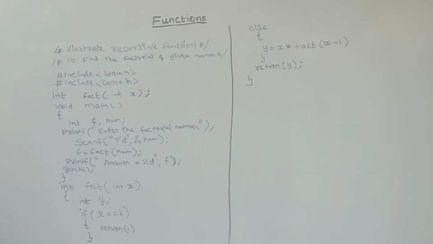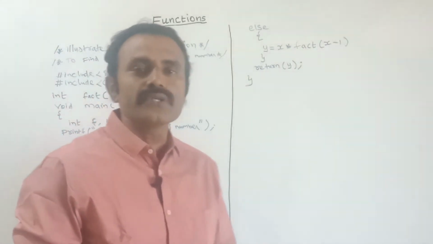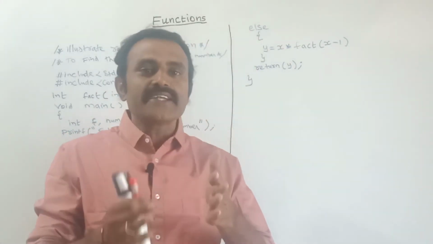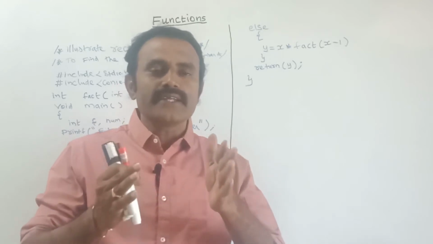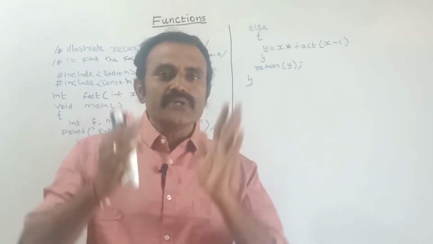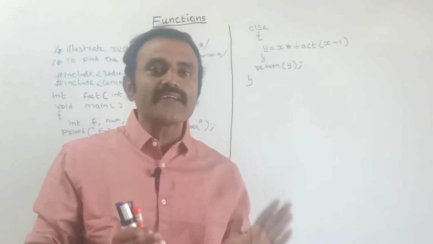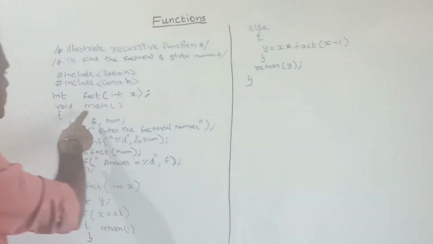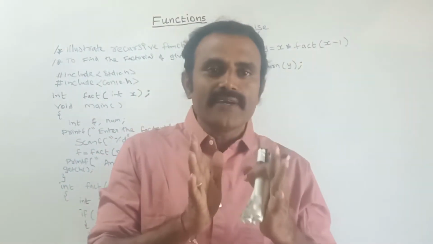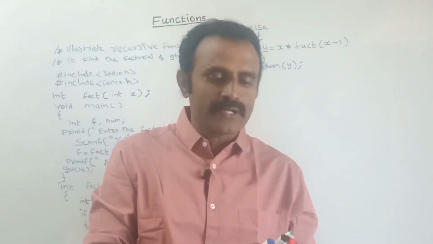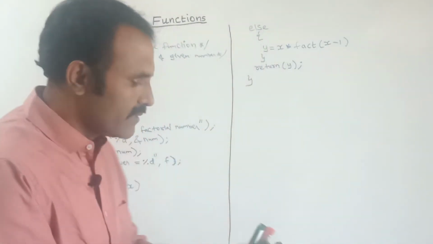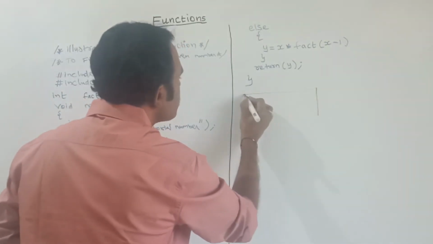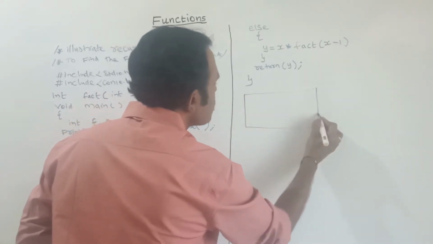See here, one thing is important, you should remember this one. Whenever we are calling the function, it will create a frame in the memory. Here in the stack memory, the new set of variables which we have declared in that function will be generated. For example, here if it is the main function, while executing the function in the stack memory, the frame set is nothing but this is the frame set. Here it will allocate the memory. This is the frame set. Let us assume this one frame set.